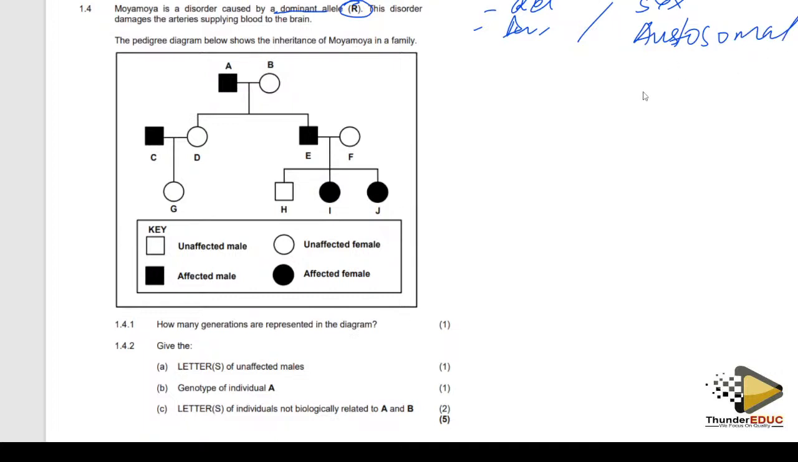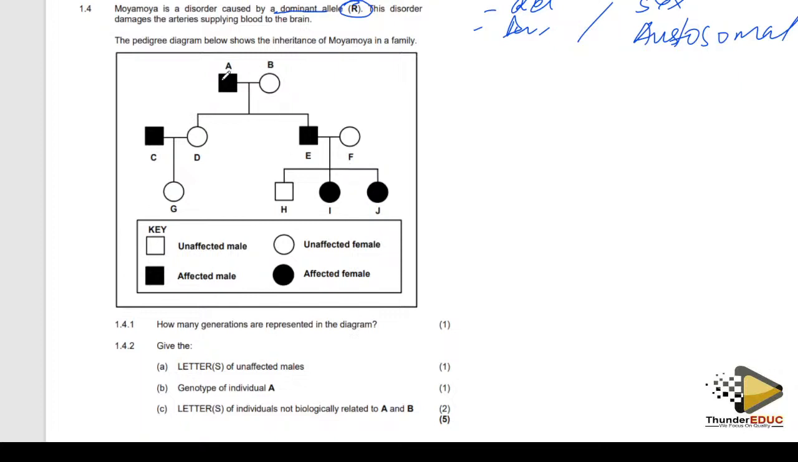So in this case, first of all, it is caused by a dominant allele, and they are not specifying anything here. They are not saying that it is caused by sex linked. However much I've talked about male or female, I should not use X and Y.